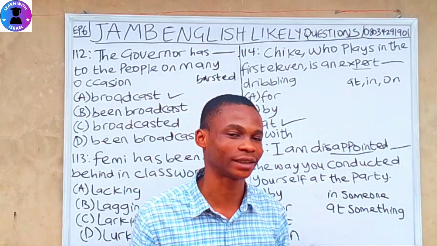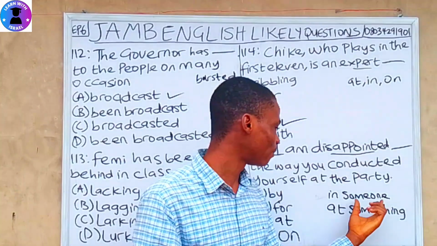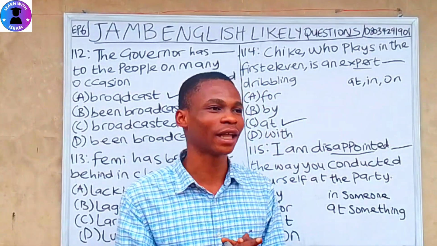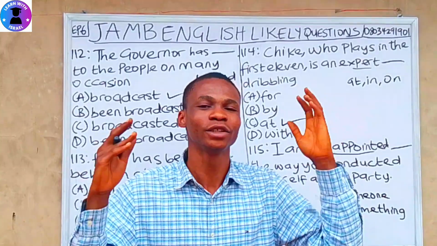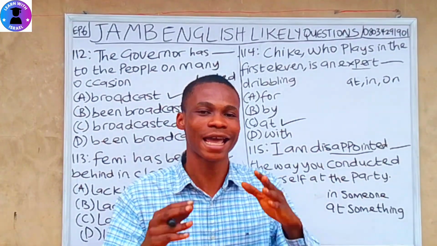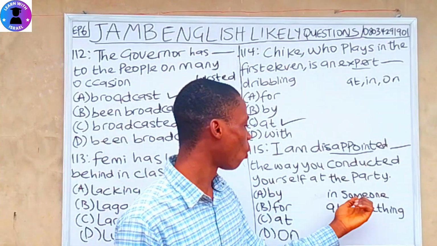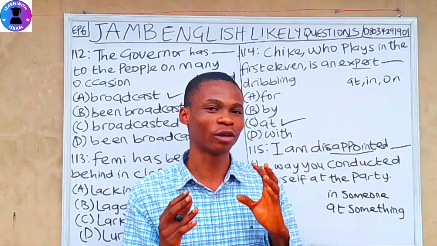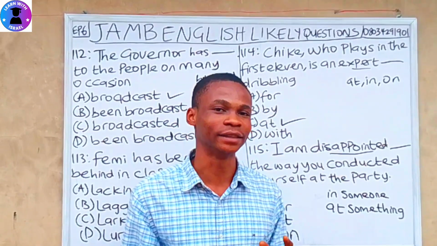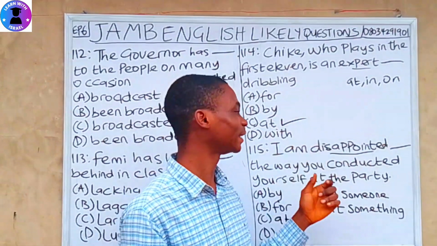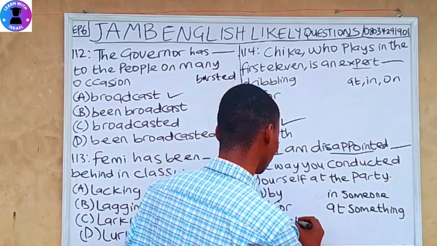You are disappointed at. But let me give another example for in, so you can understand better. You can say, I am disappointed in you for failing your exam, which will never be our portion. So, in and at, you should be able to understand. In is for someone, at is for something. If you don't understand, replay and watch it again. So, at is the correct answer.